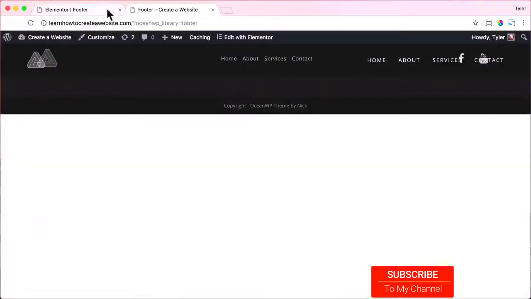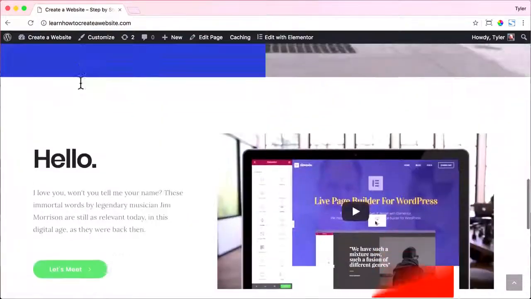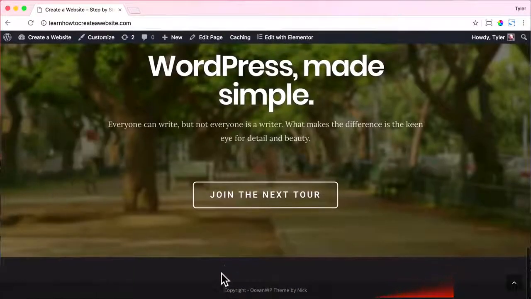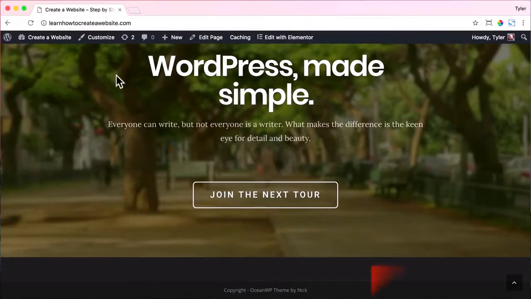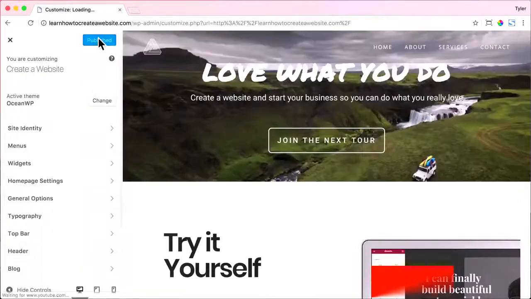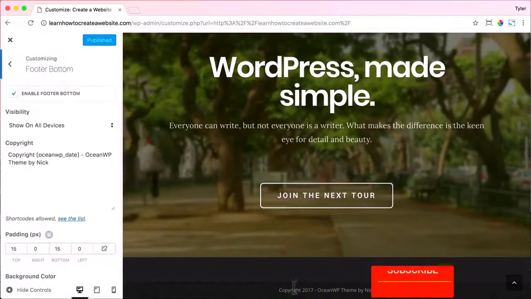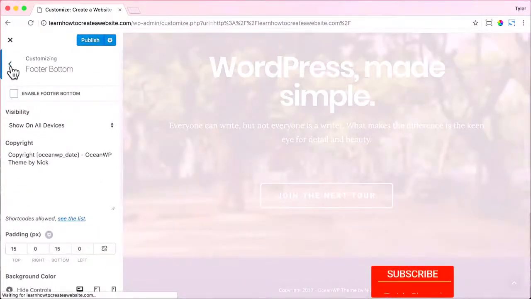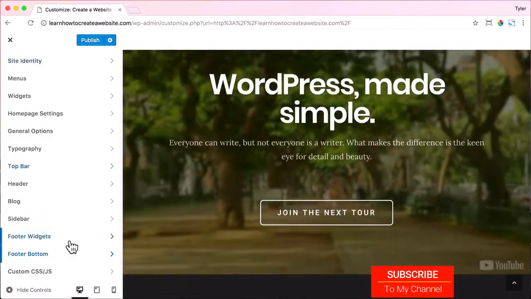And this looks really weird because we're just viewing the footer page. But if we go to our home page and we scroll down, we're not going to see it because we haven't added the footer to our page yet. So what we need to do is click on Customize, and let's scroll down so that we can see the footer. Then click on Footer Bottom, and we're actually going to disable it, and that will leave us with just a black bar. Then we're going to go back and go to Footer Widgets and select Template.